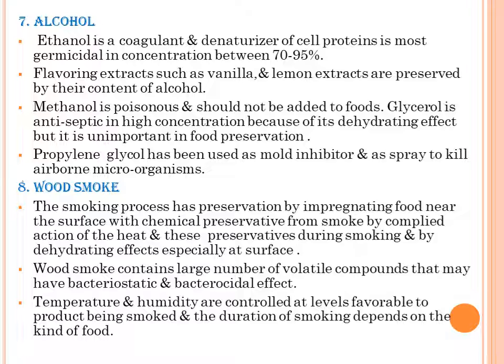Wood smoke contains a large number of volatile compounds that may have bacteriostatic and bactericidal effects. Bacteriostatic is nothing but inhibition of growth, and bactericidal is the death or killing of the bacteria. Temperature and humidity are controlled at a level favorable to the product being smoked, and the duration of smoking depends on the kind of food.